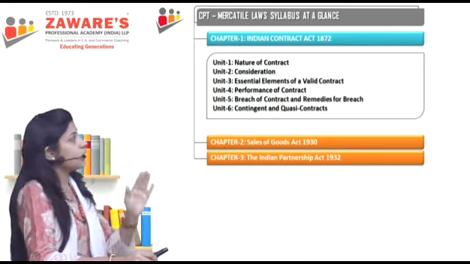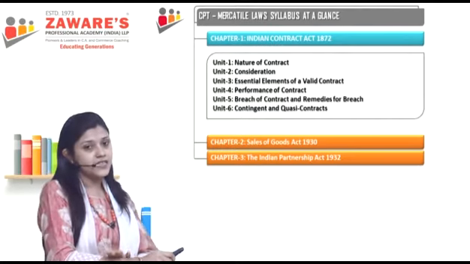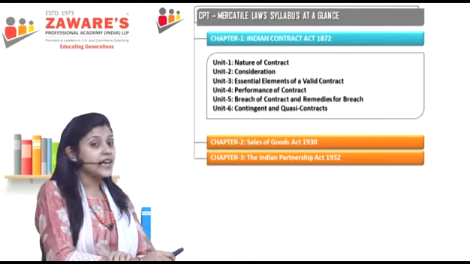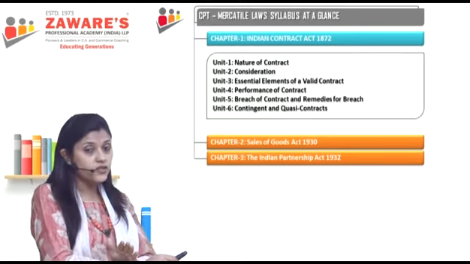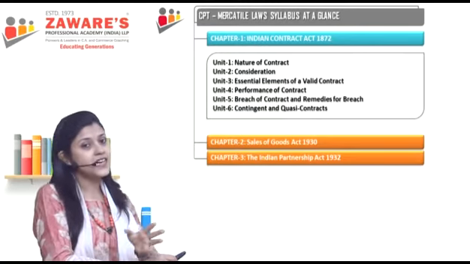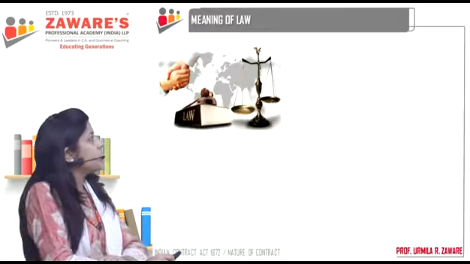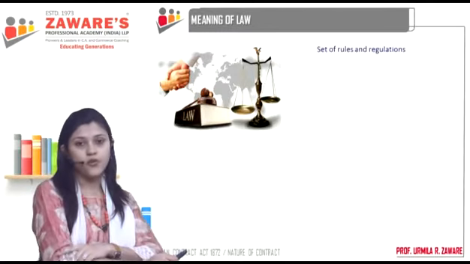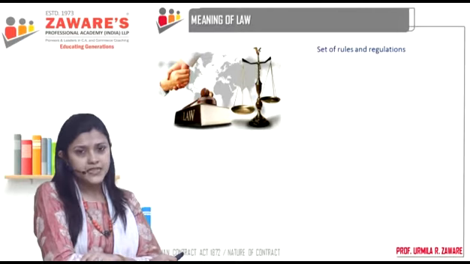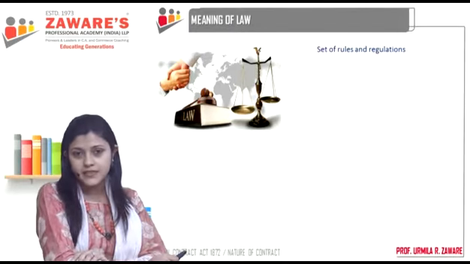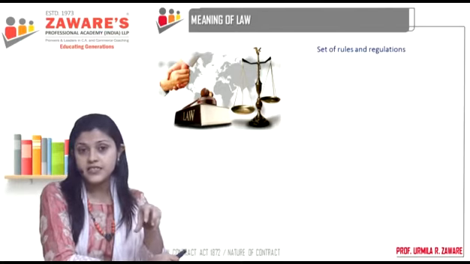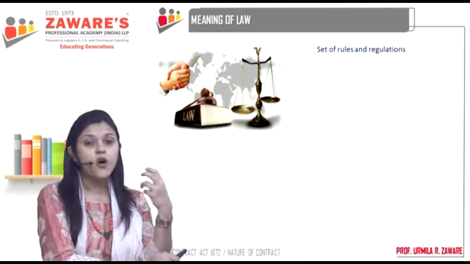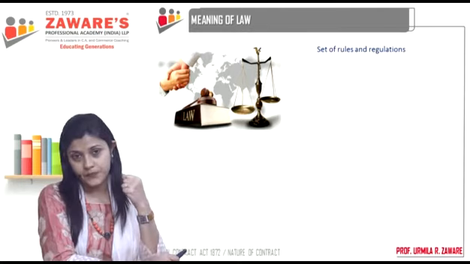So when we have to understand the Indian Contract Act as part of mercantile laws, we again come to the base, that is law. So what is the meaning of law? See, for example, in our families, we have certain rules, regulations, norms or ways of behavior, correct?